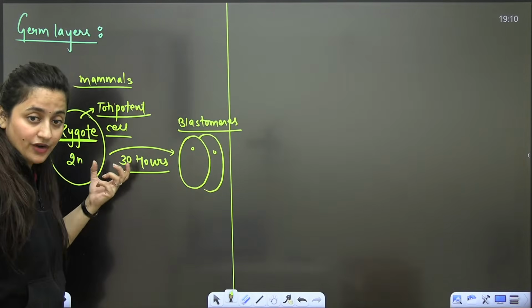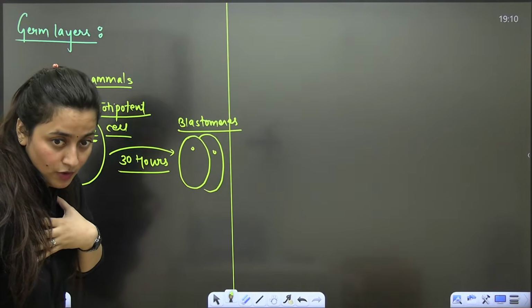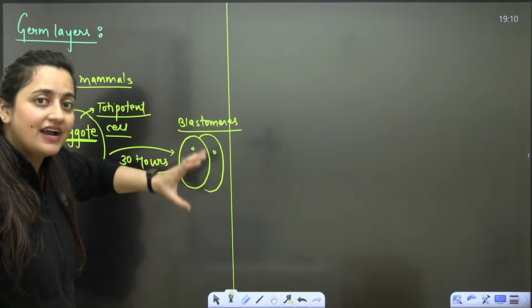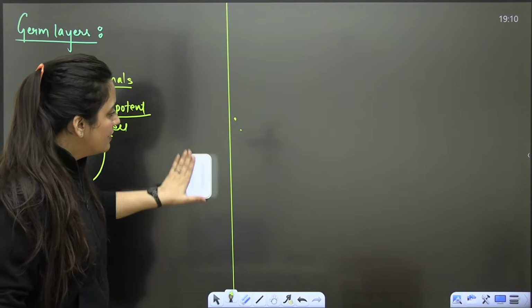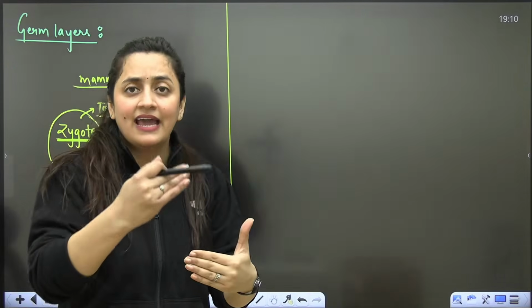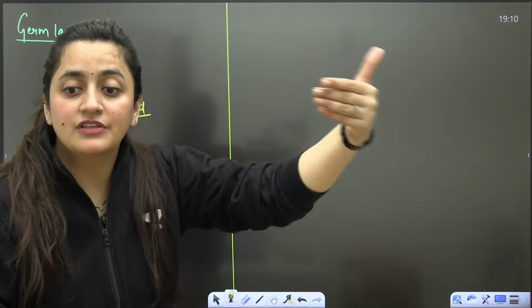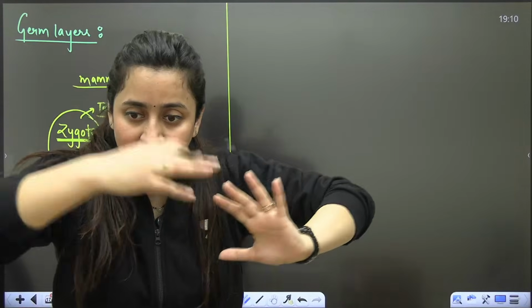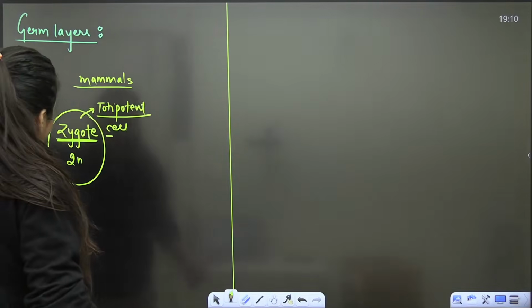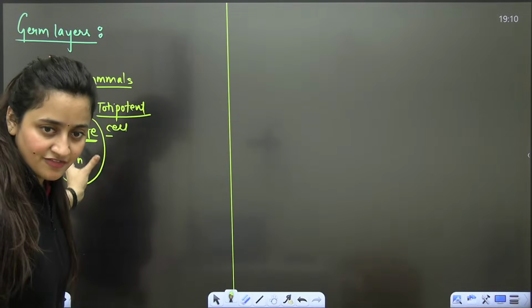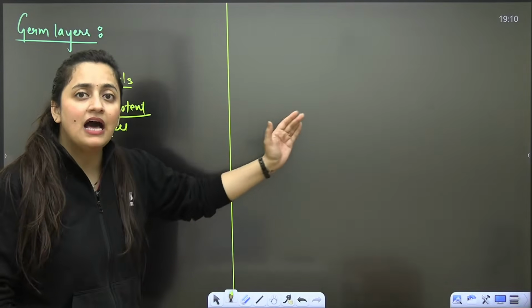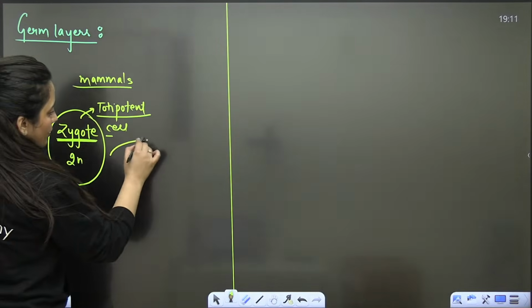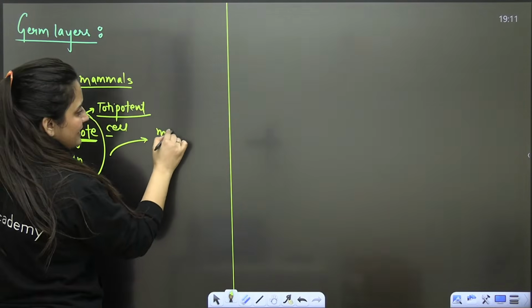So this single cell organism, if it has to make a multicellular body, it has to divide, divide and divide. I gave you the example of mammalian cleavage. After 30 hours it will divide. You will get 2 cells, then 4 cells, then 8, then 16, like this. So when we talk about this development, we start from the zygote and then slowly we will see how the embryo, then the fetus, then the complete organism forms. This zygote will divide from a single cell and become a multicellular structure.